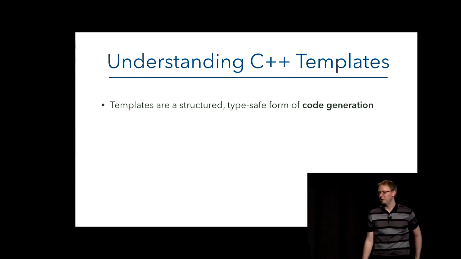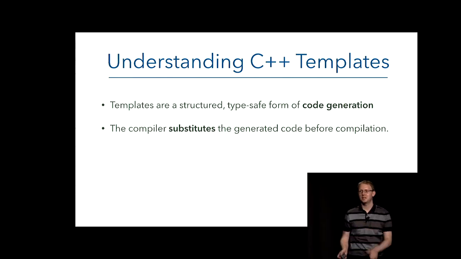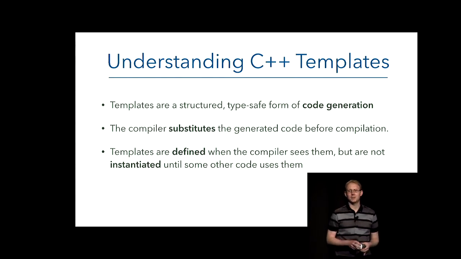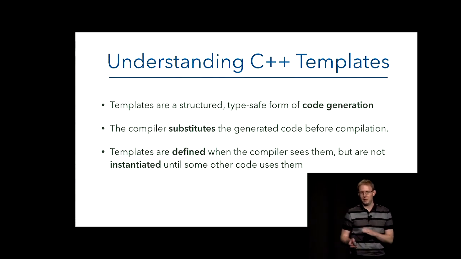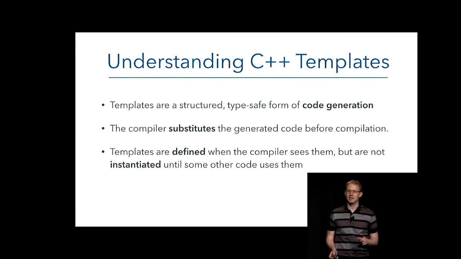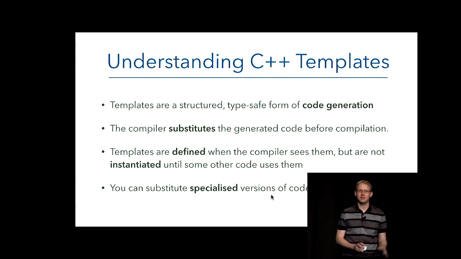So, starting to wrap up a bit. Templates are just code generation. Key term is the compiler is substituting things. Templates are defined when you see them, but not instantiated until some other code is using them. The terms I find are helpful because they tend to come up in compile error messages and things like that. When you see so-and-so instantiating, now you know what it means. And you can substitute specialized versions of code for sort of edge cases.